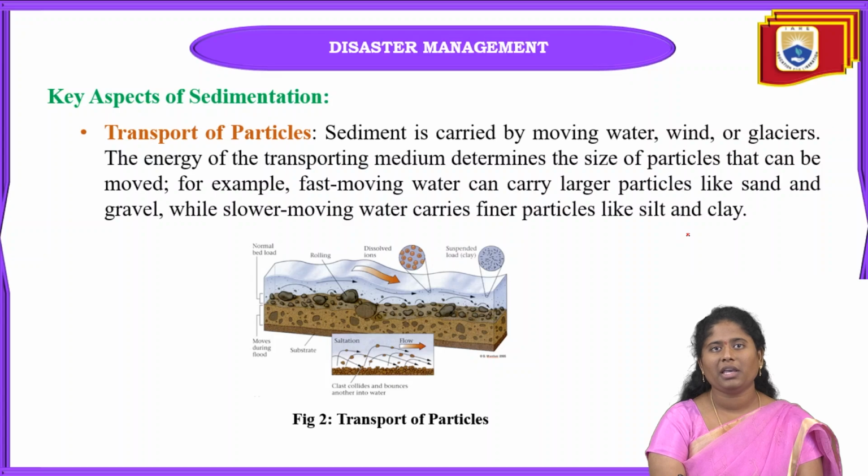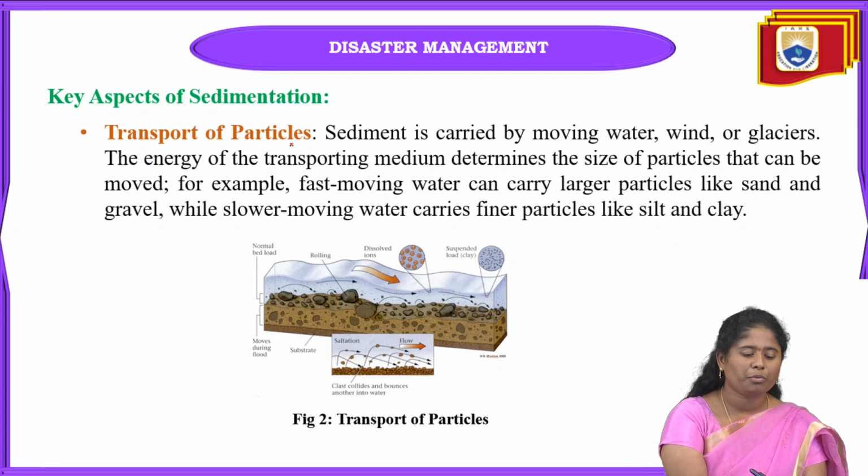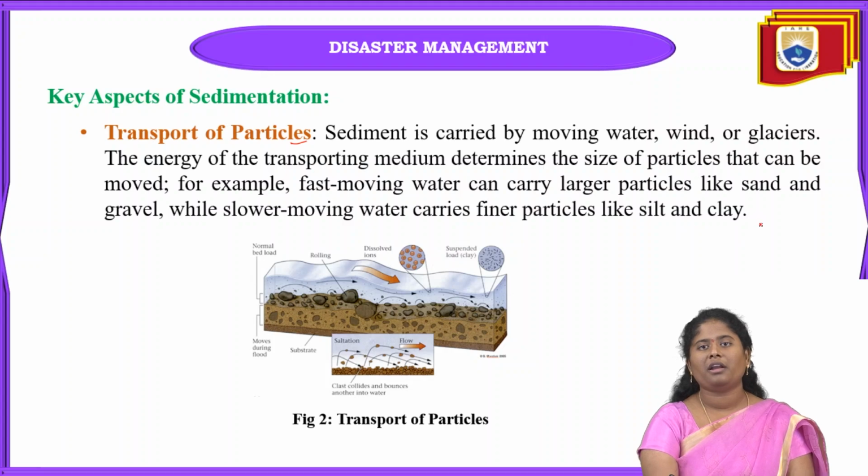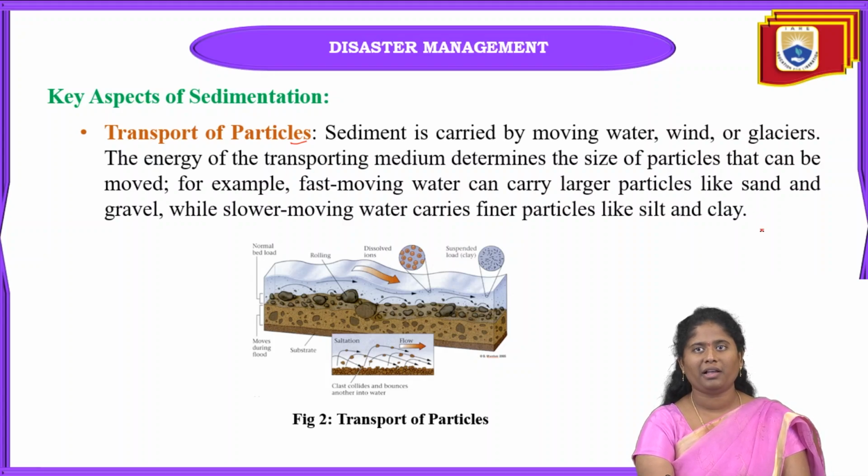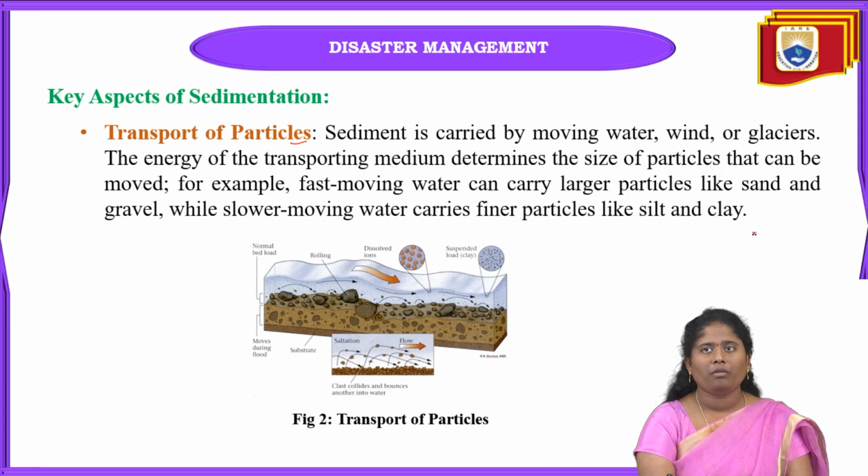Next is the key aspects of sedimentation. The first is how sediments occur, meaning what the sources of sedimentation are: transport of the particles. In this transportation, sediments can be carried by water, wind and also glaciers.